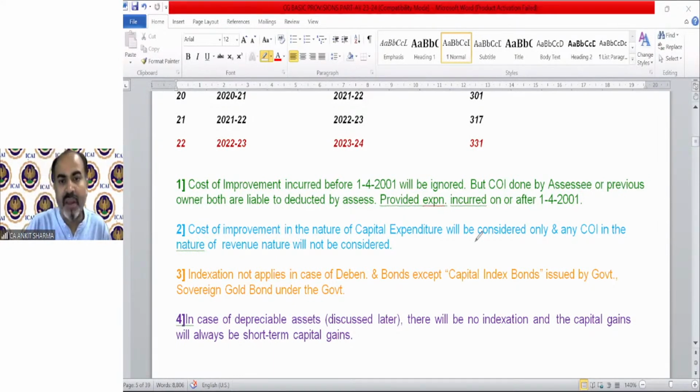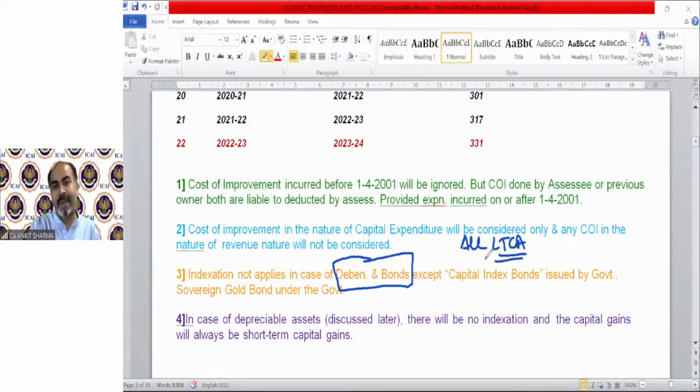Indexation does not apply in case of debentures and bonds. On some assets indexation is not applicable. Indexation is applicable on all long-term capital assets, but this is an exception. If you have debentures and bonds, even if they are long-term, you cannot apply the indexation provision. On shares you can apply it. If these are debentures and bonds, indexation will not be applicable, except capital index bonds. If the bond's name is capital index bond, the name already includes the word index, then indexation will apply.